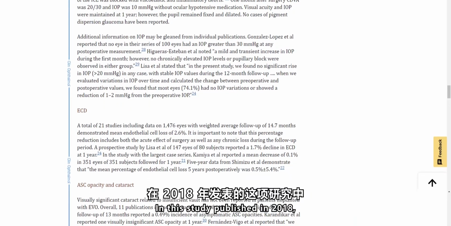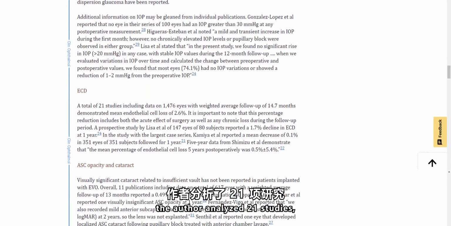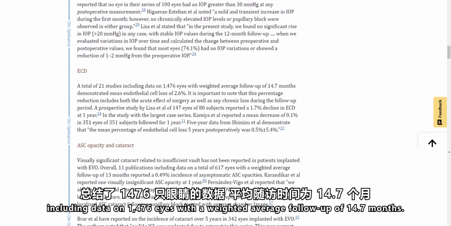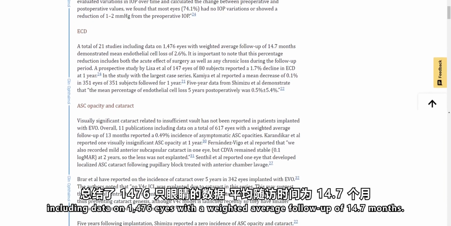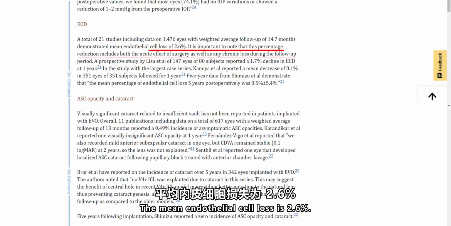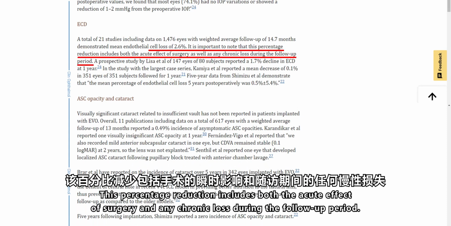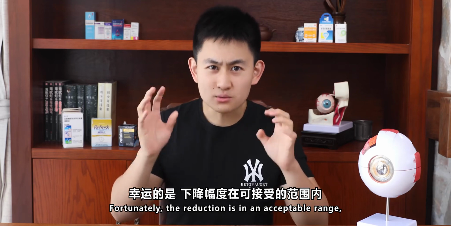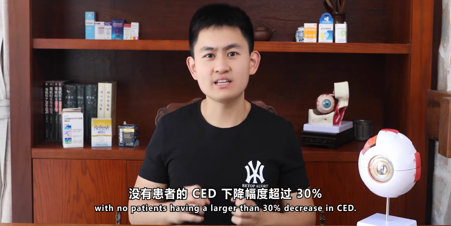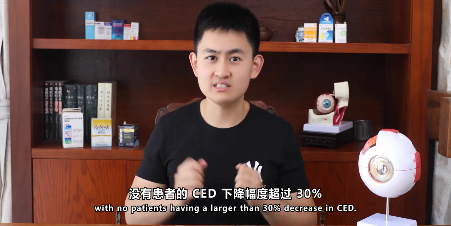In this study published in 2018, the authors analyzed 21 studies, including data of 1,476 eyes with a weighted average follow-up of 14.7 months. The mean endothelial cell loss is 2.6%. This percentage reduction includes both the acute effect of surgery and any chronic loss during the follow-up period. Fortunately, the reduction is in an acceptable range, with no patients having a larger than 30% decrease in CAD.